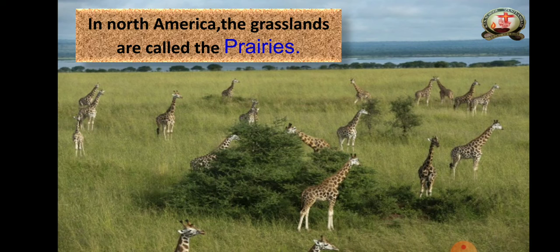Many giraffes are found in the prairies, I mean in the North America grasslands. Repeat the spelling: prairies. In which place will they be called prairies? In North America.